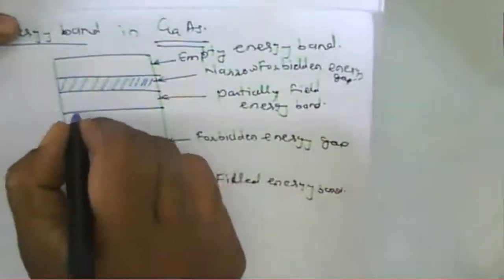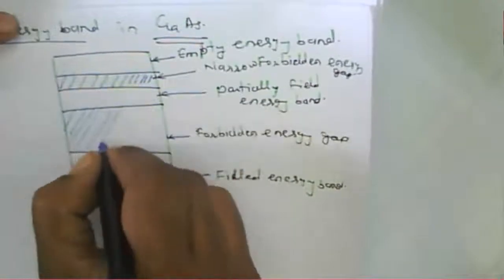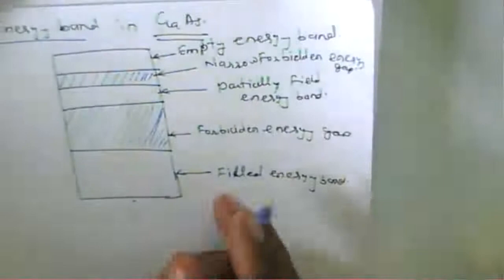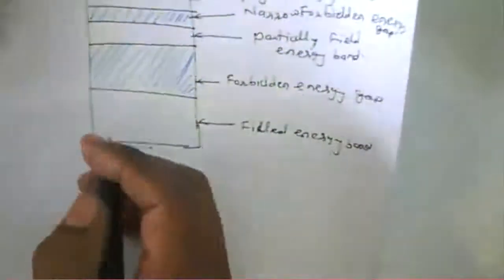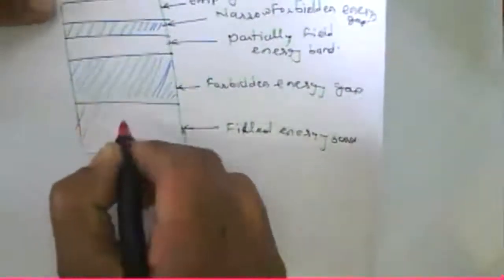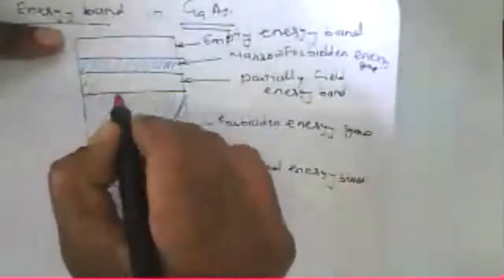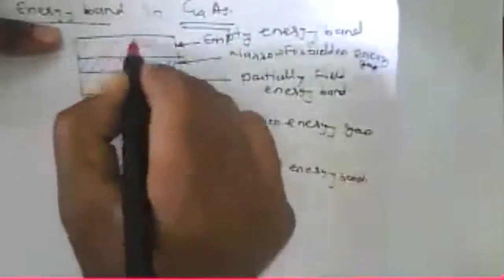Then here we say it is an empty energy band. Now if you consider this one, it is a forbidden energy gap, and this one we say is a filled energy band.